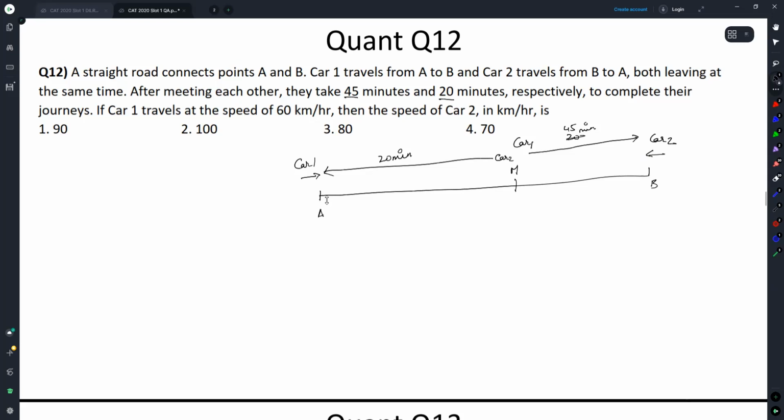Do we know the insight in this case, people? The ratio of times taken? Ratio of times taken, time for car 1 to time for car 2, is equal to under root of speed of car 2 by speed of car 1.